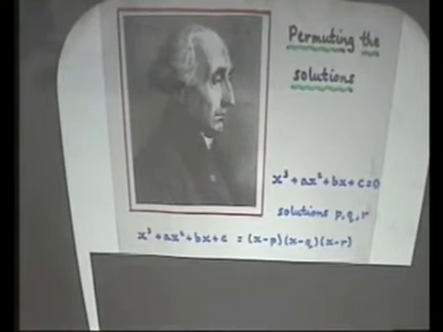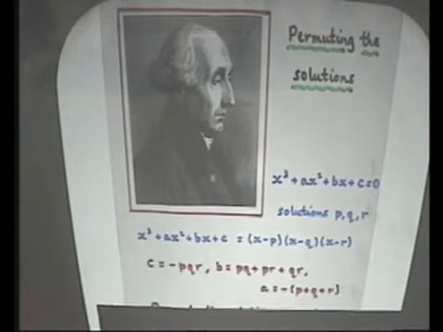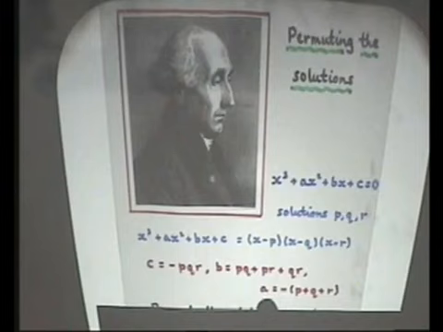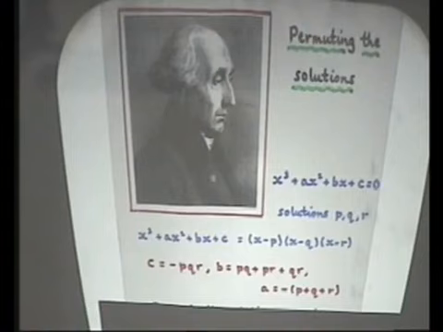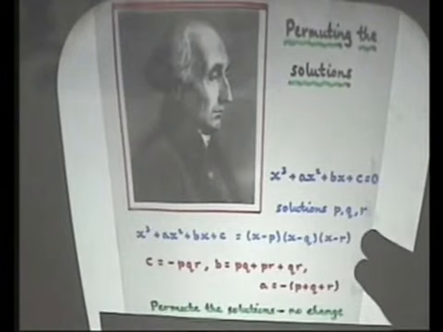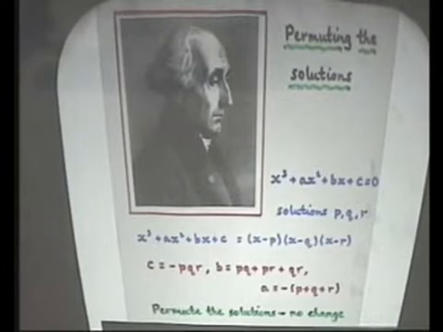And if you multiply this out, believe me, you can check that the constant term c is just minus pqr. The term in x is just this. The term in x squared is this. And the important thing you notice is that these are all symmetrical in p, q, and r. If I permute p, q, and r, I get exactly the same thing. No change.